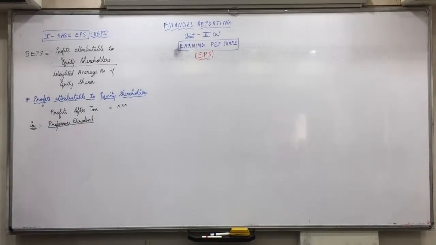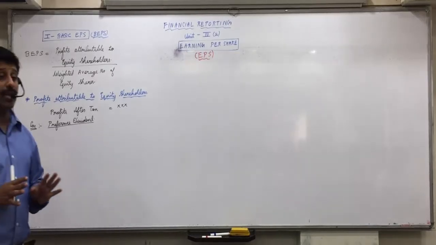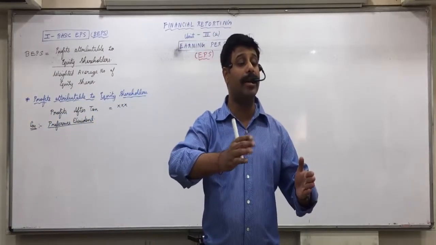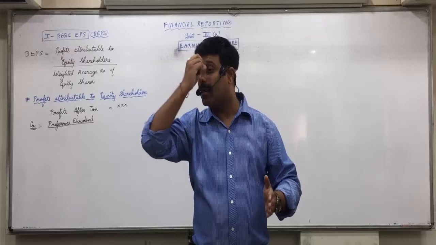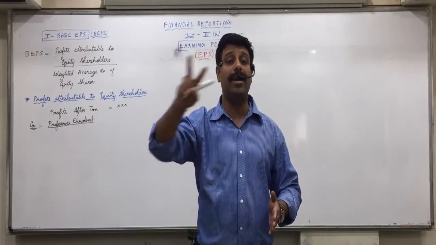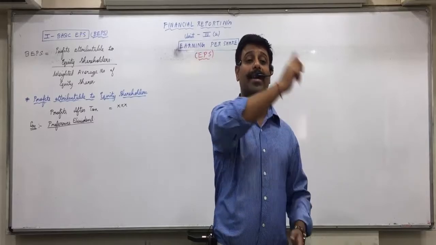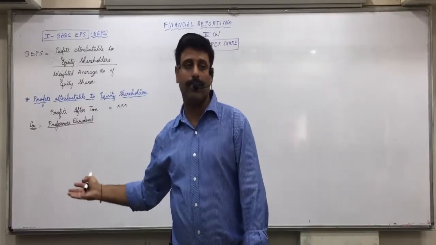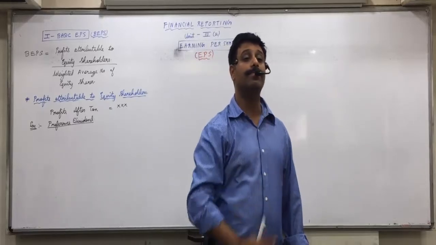Now what happens in cumulative is that the dividend gets accumulated and carried forward to the next year. Suppose next year again the company incurs loss or earns less profit and cannot give dividend, then both years' dividend will be accumulated and carried forward to the third year. Now if in the third year the company earns profit, first it has to give the dividend of the last 2 years. Then it will give the preference dividend of that year. Then the turn of equity shareholders will come.